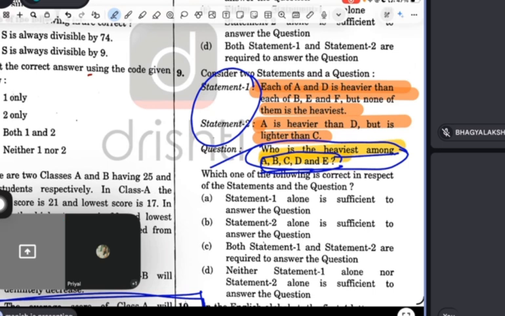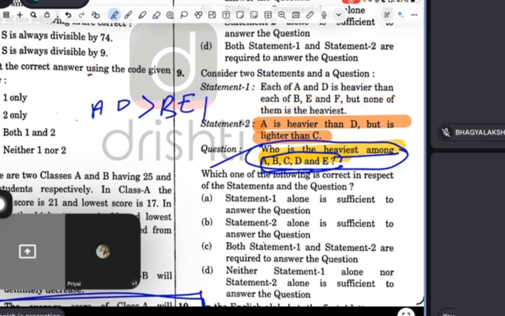Each of A and D is heavier than B, E, and F. So A and D both are heavier than B, E, F. But among A and D, who is heavier? I don't know. But both are heavier than B, E, F. But none of them is the heaviest. So actually, this place is empty right now. Who is the heaviest? But guys, here there is no information about C.